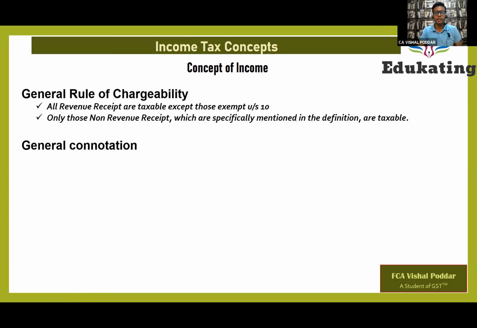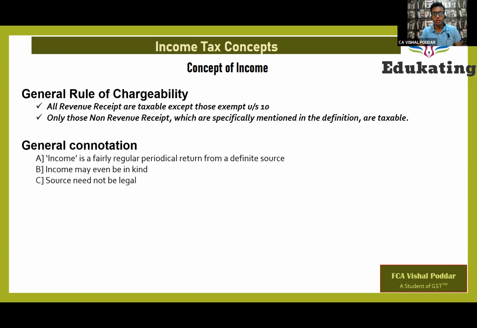Now, some general pointers, some features of income. First, income is something which is regular, periodic from a definite source. Second, it may be in kind. Third, even if you earn something from illegal activities, that will be income and liable to tax. How you are showing it in your books, whether as revenue or non-revenue, will not alter the character. What actually is the character will decide whether it is income or not.